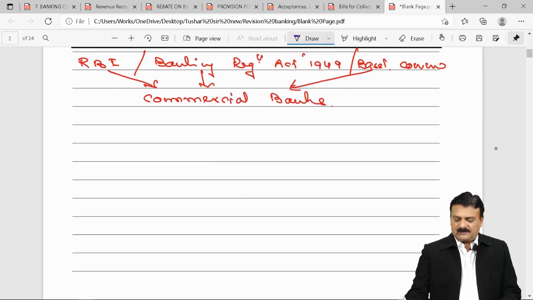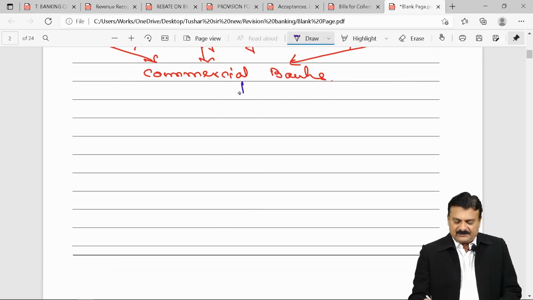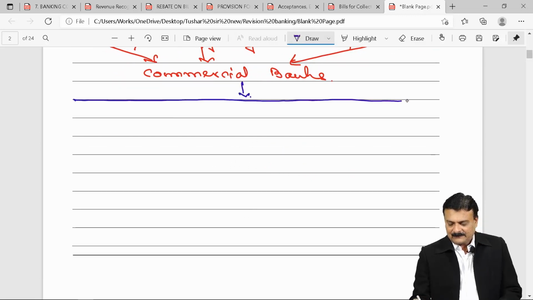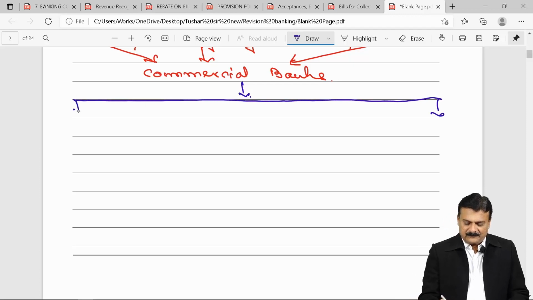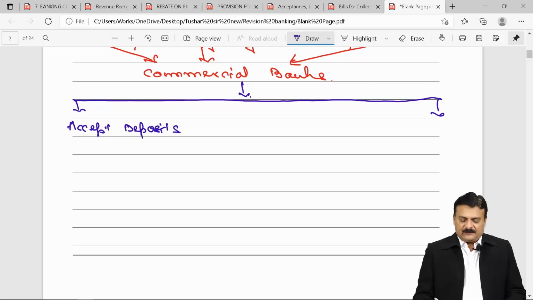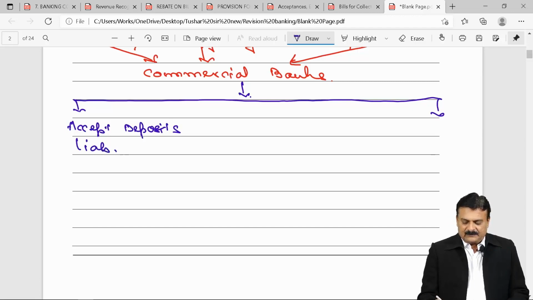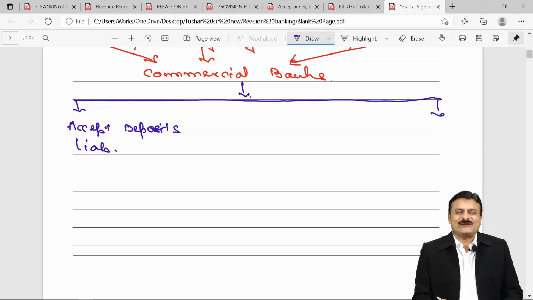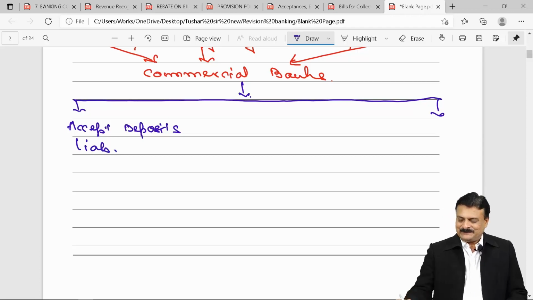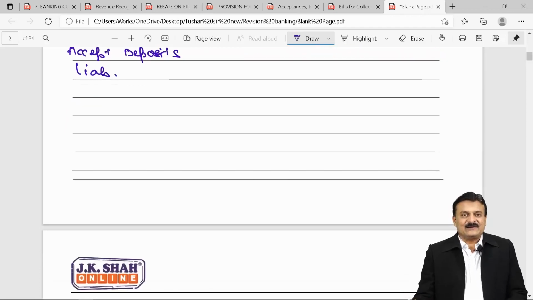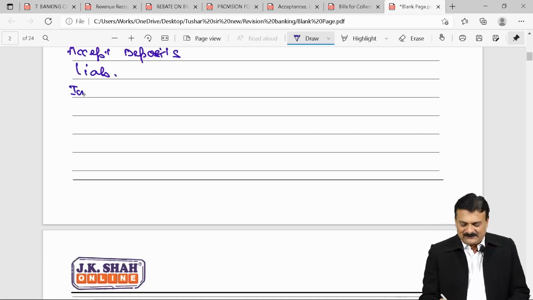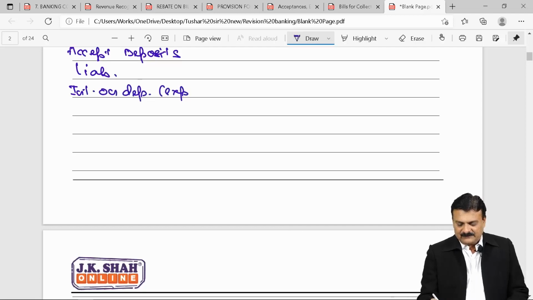What is the main objective of a commercial bank? The main objective of a commercial bank is to accept deposits. These deposits become the biggest liability for the bank. So you are the bank, you are accepting deposits. Today or tomorrow you have to refund it. Accepting deposits, liability. And on these deposits, you have to pay interest. It becomes the biggest expense of your bank: interest on deposit.